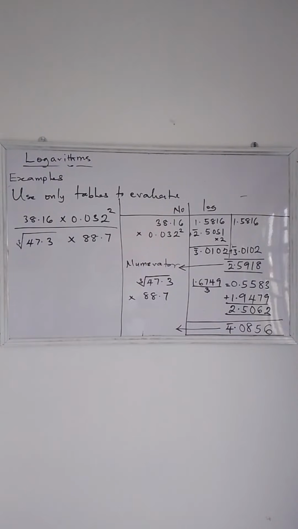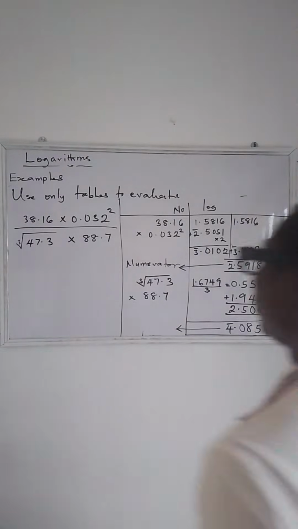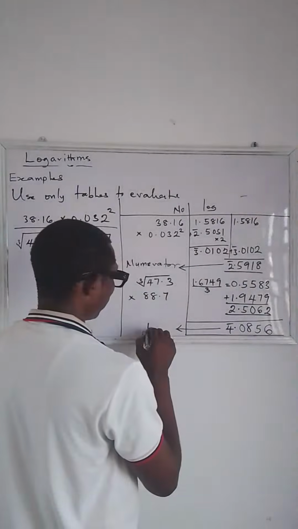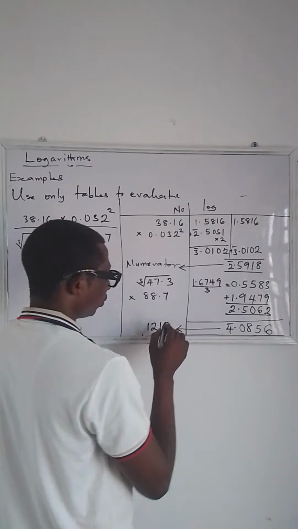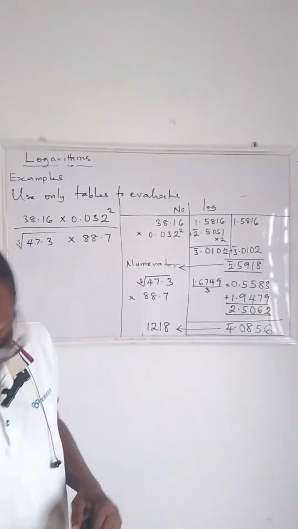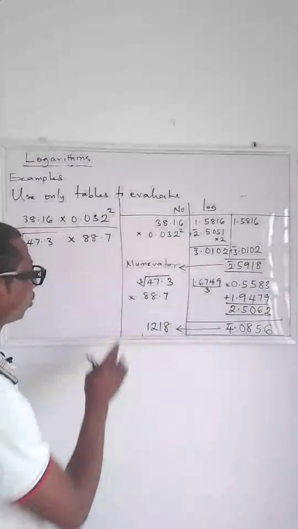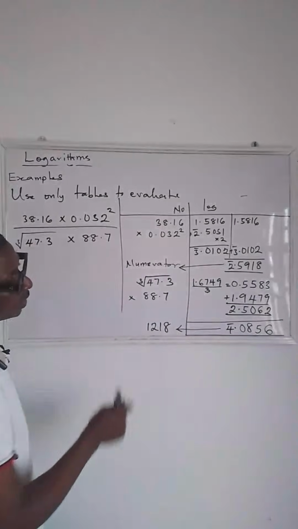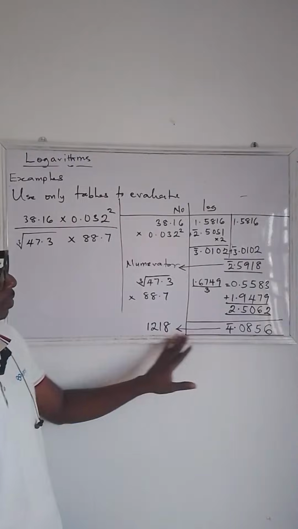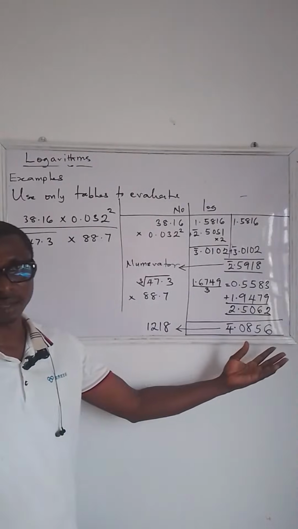Yes, I can see a good number. So now the answer is 1, 2, 1, 8. Those of you that have this answer, please give yourself a round of applause. So that is correct.